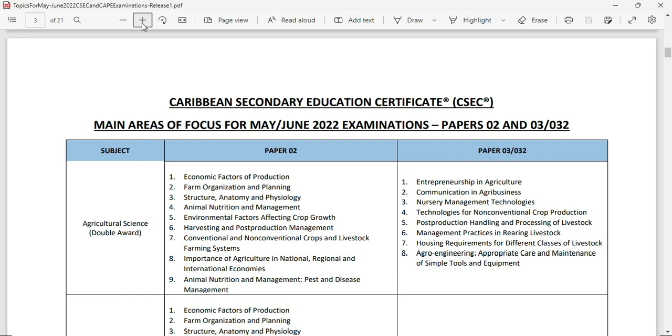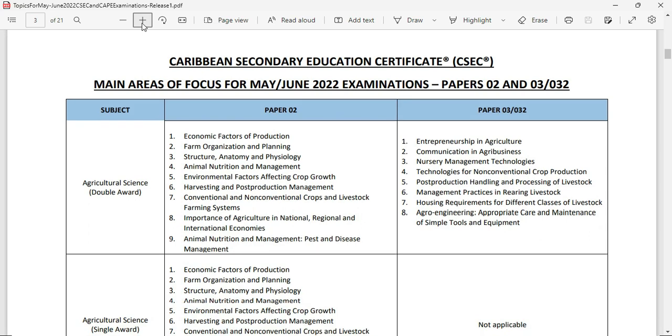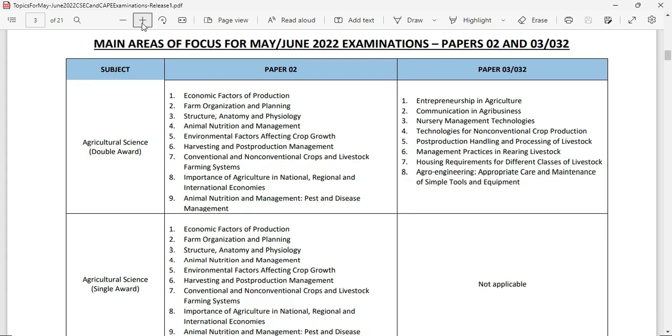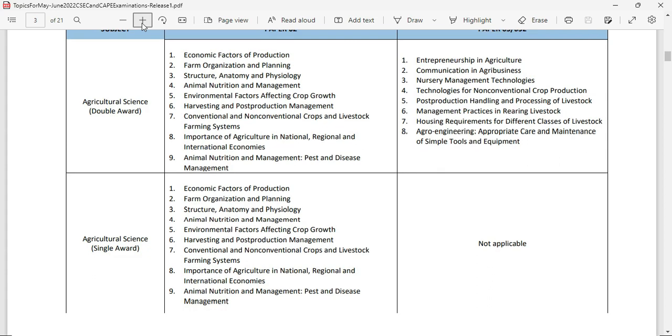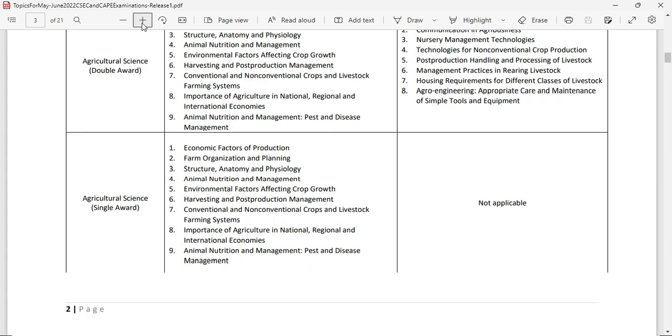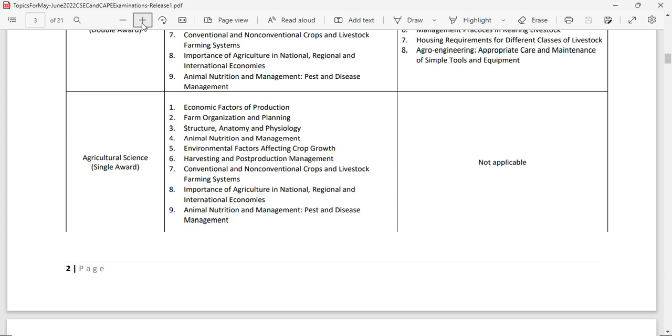Now we're looking at the double award on screen, and following the double award we're going to be having agriculture science, the single award. This suggests to us that these exams are slated for the first week of the examination, that's between the 23rd and 27th of May. So as such, they are captured in release 1.0.